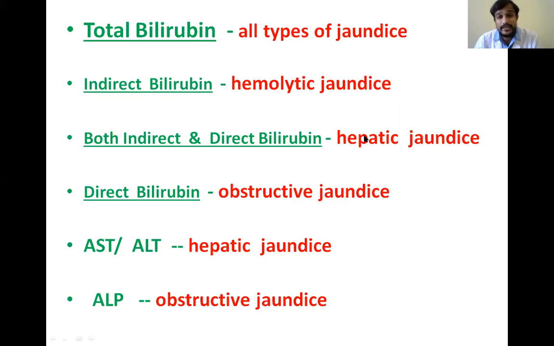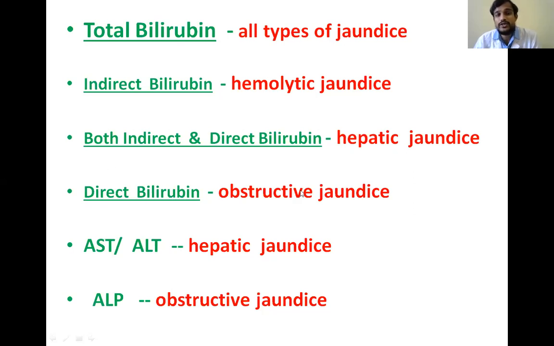And coming to hepatic jaundice, we know both direct and indirect bilirubin are increased, because some part of bilirubin is not managed by the liver, so indirect is increased, and some part which is conjugated can't be transported to the intestine due to edema and inflammation of the hepatic cells. So both indirect and direct bilirubin are increased in hepatic jaundice.